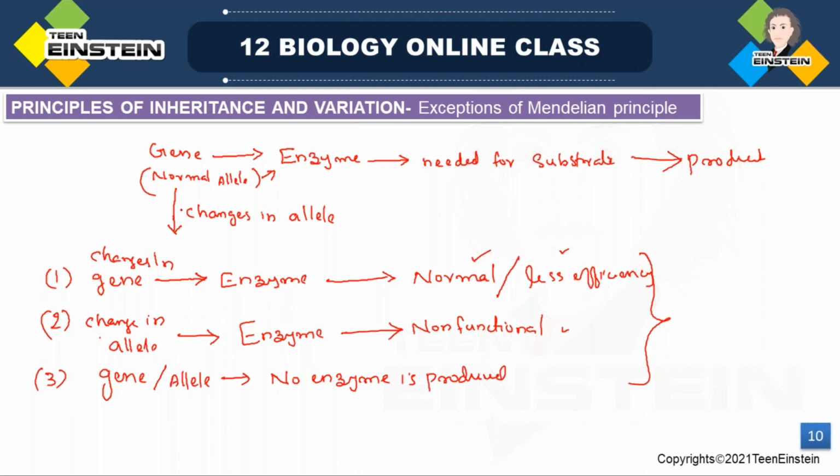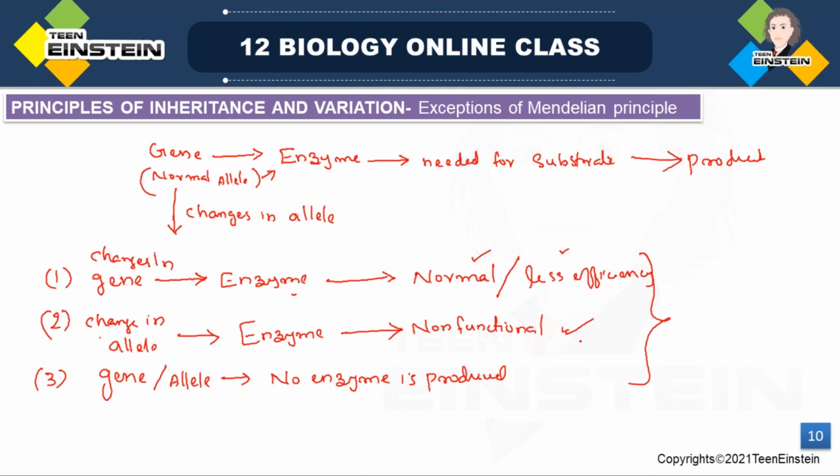But if there is any change or any difference or any problem in that allele, that may result in the following. In the first case, the enzyme will be formed, but it will have very less efficiency. It may not be efficient. In the second case, the change in the allele forms an enzyme, but that enzyme may not be functional.